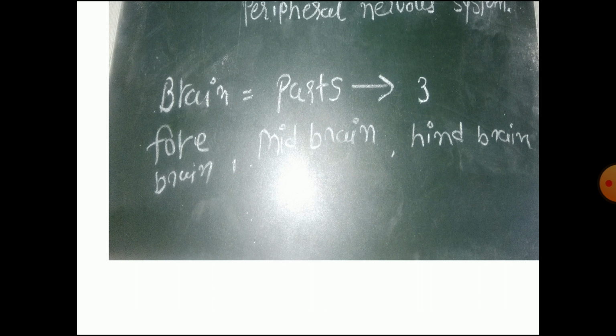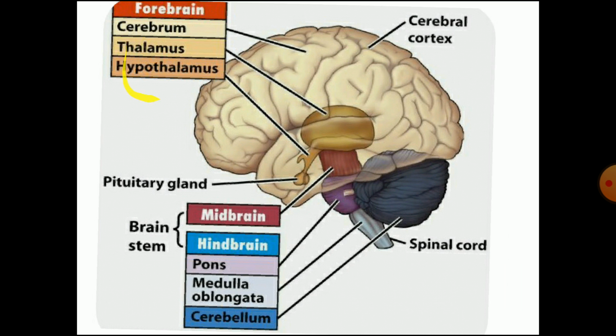Now the brain has three parts also. The forebrain, the midbrain and the hindbrain. So this is about the forebrain, and it consists of cerebrum, thalamus and hypothalamus. Second is midbrain and hindbrain. That combination is known as the brainstem. So these are basic three parts of the brain. So you might be clear about now what is brain.